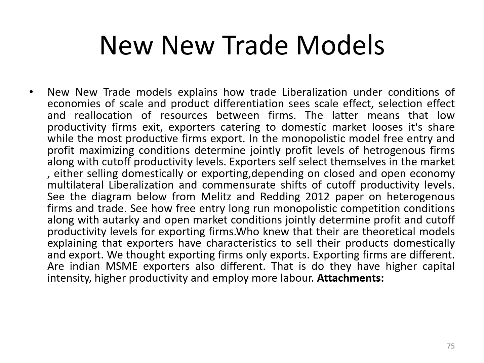They employ more. They trade with distant partners, and so on and so forth. And exporters self-select themselves in the market, either selling domestically or exporting, depending on closed and open economy, multilateral liberalization, and commensurate shifts of the cutoff productivity levels.